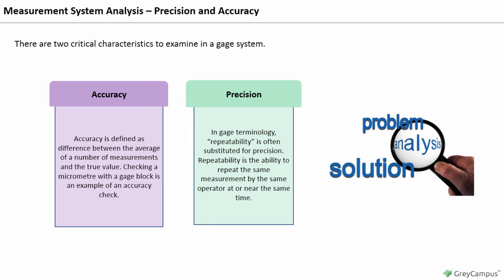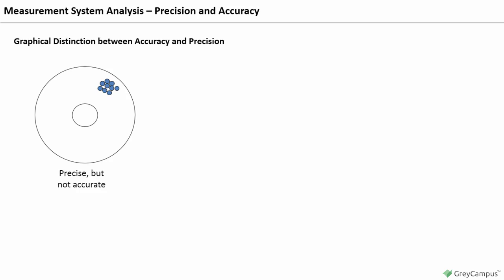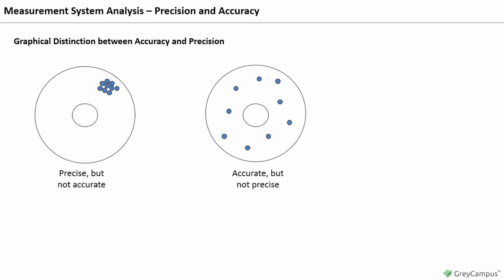Precision. In gauge terminology, repeatability is often substituted for precision. Repeatability is the ability to repeat the same measurement by the same operator at or near the same time. As you can see in the diagram, in the first example on the left, all the dots are precise but not accurate. The diagram in the center, the dots are accurate, that is, within the circle, but not precise. In the diagram on the extreme right, the dots are accurate and precise.